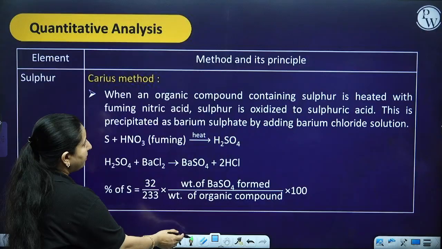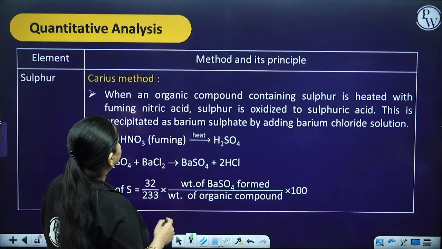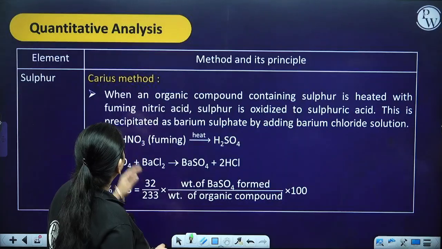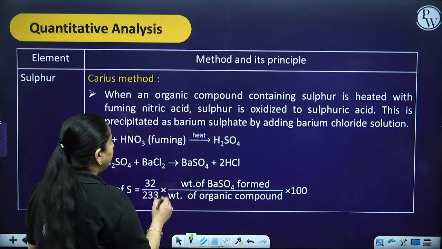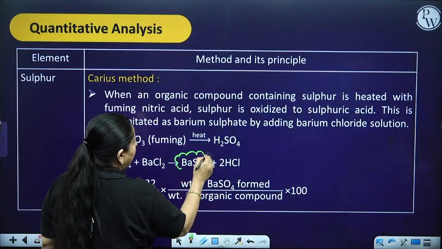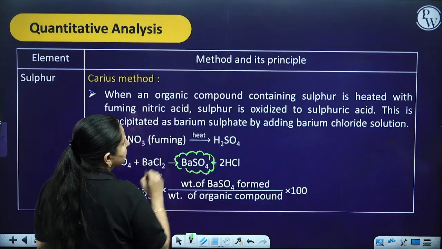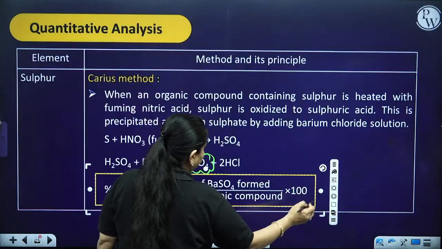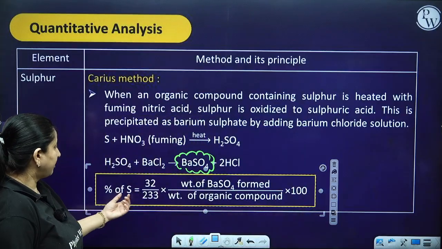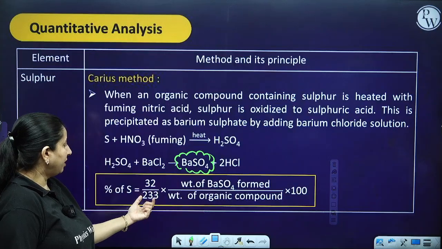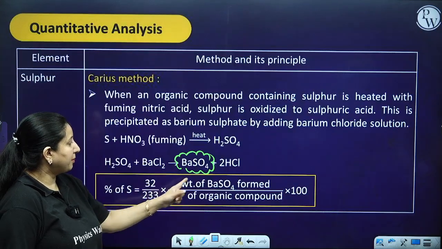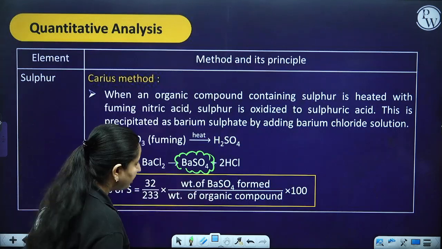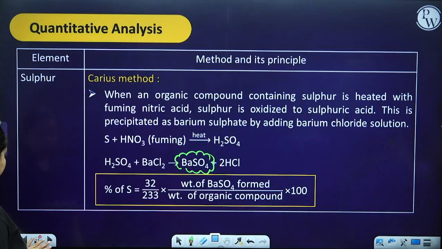Then in the case of sulfur also we use the same. When an organic compound containing sulfur is heated with fuming nitric acid, sulfur is oxidized to sulfuric acid. This is precipitated as barium sulfate, and you know barium sulfate is a white colored precipitate. So over here the formula is what? The atomic mass of sulfur divided by the molecular mass of BaSO4, multiplied by the weight of BaSO4 formed, divided by the weight of organic compound, multiplied by 100.